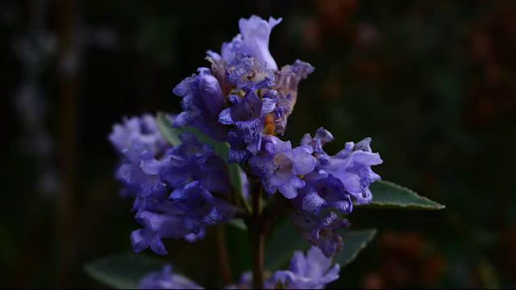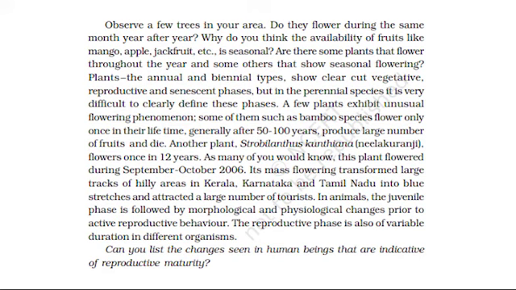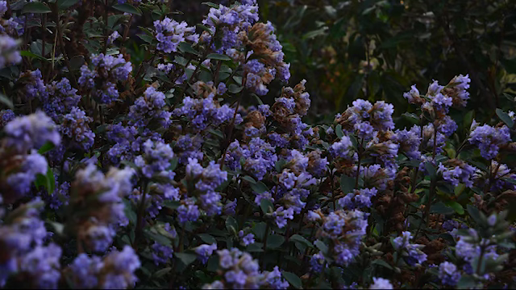Another plant, Strobilanthes kunthiana (Neelakurinji), flowers once in 12 years. As many of you would know, this plant flowered during September-October 2006. Its mass flowering transformed large tracts of hilly areas in Kerala, Karnataka, and Tamil Nadu into blue stretches and attracted a large number of tourists.